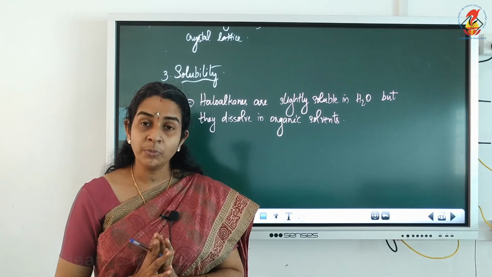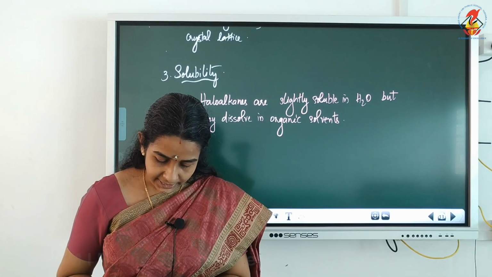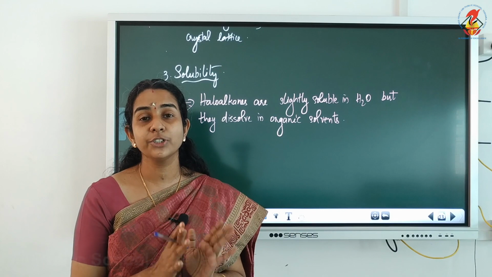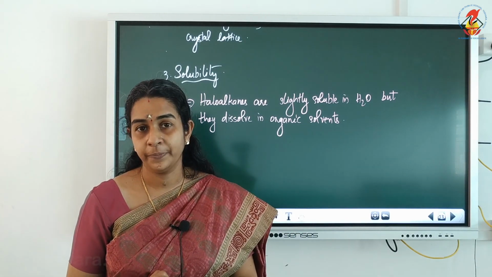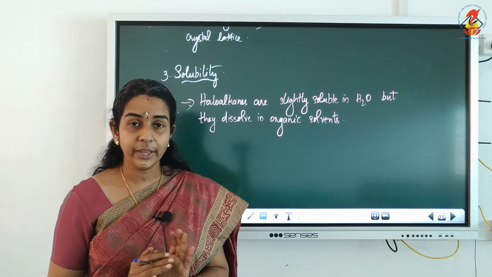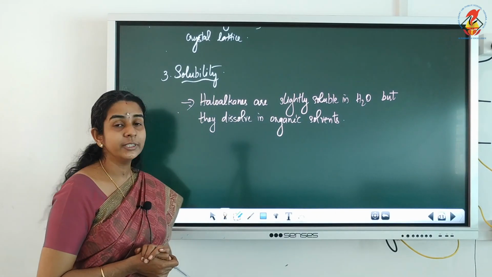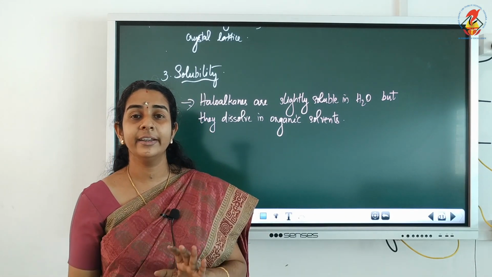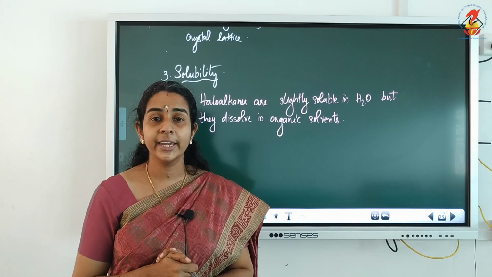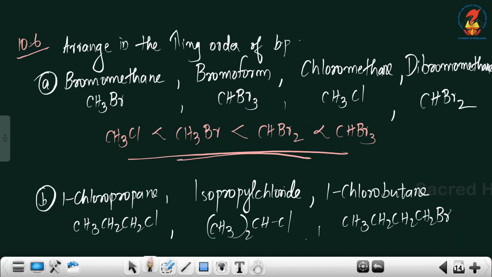It has almost the same strength as the interaction between haloalkane molecules and between the organic solvent molecules. Clear? So that is why halogen compounds are slightly soluble in water and highly soluble in organic solvents.